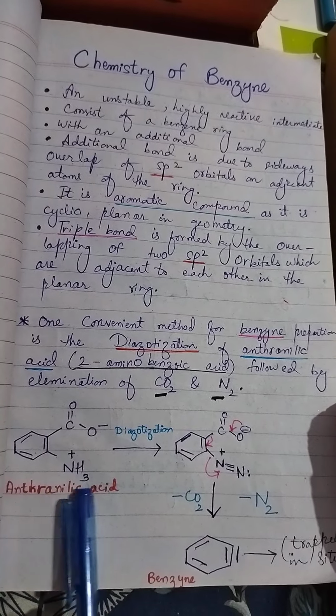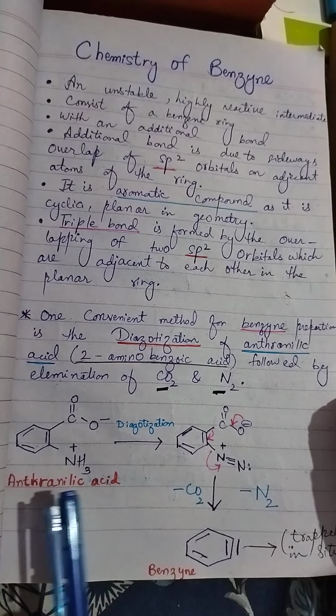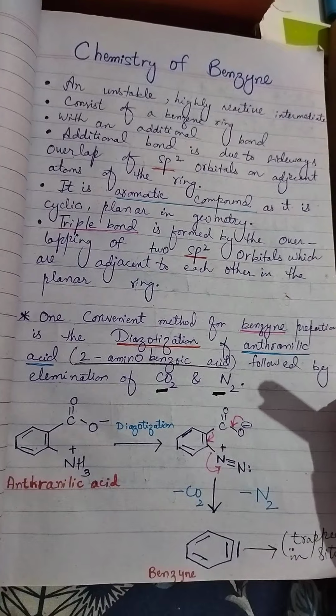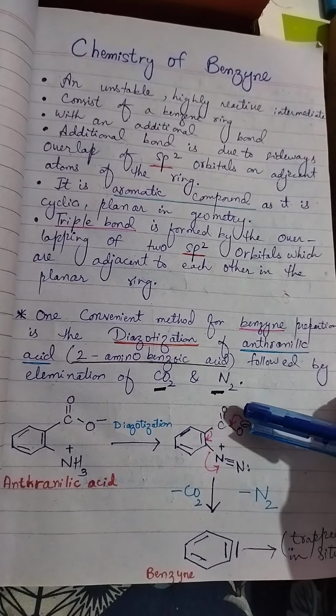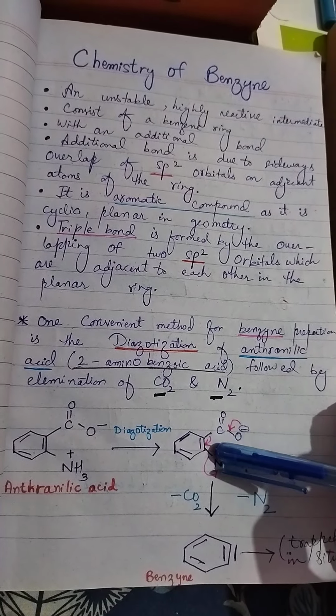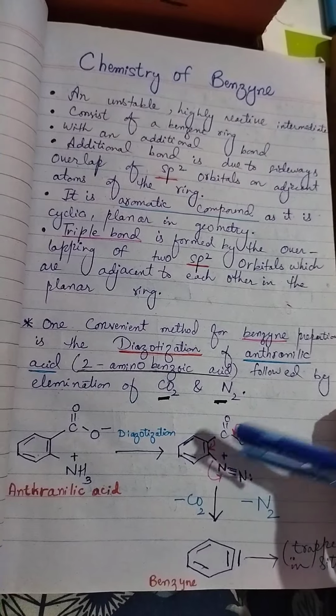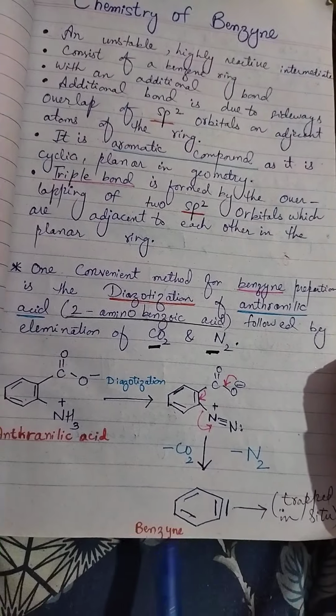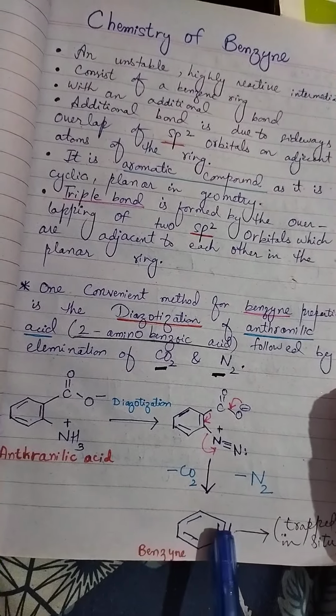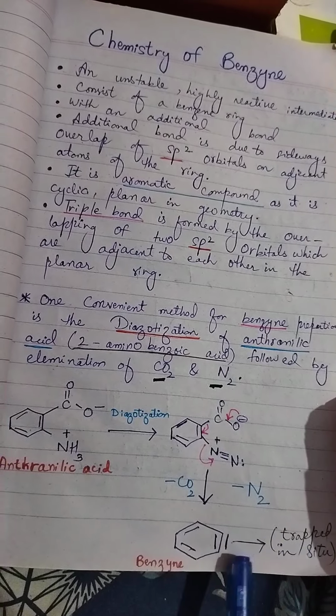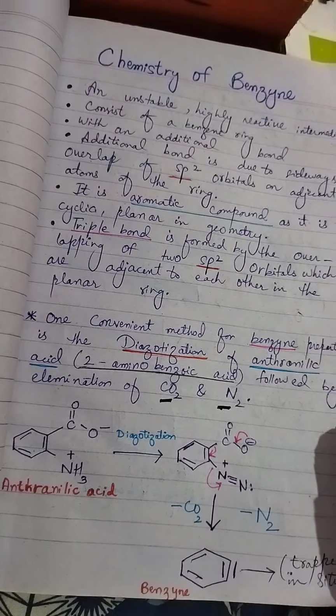This anthranilic acid is diazotized, then elimination of carbon dioxide and nitrogen gas will occur, and benzyne intermediate is formed, and this is trapped in situ.